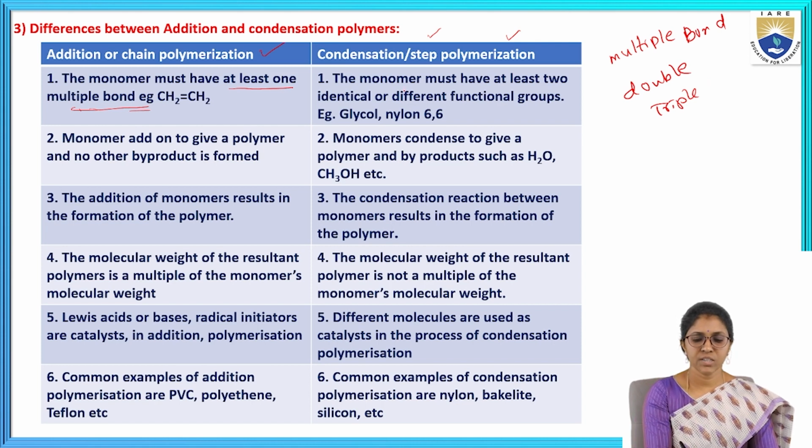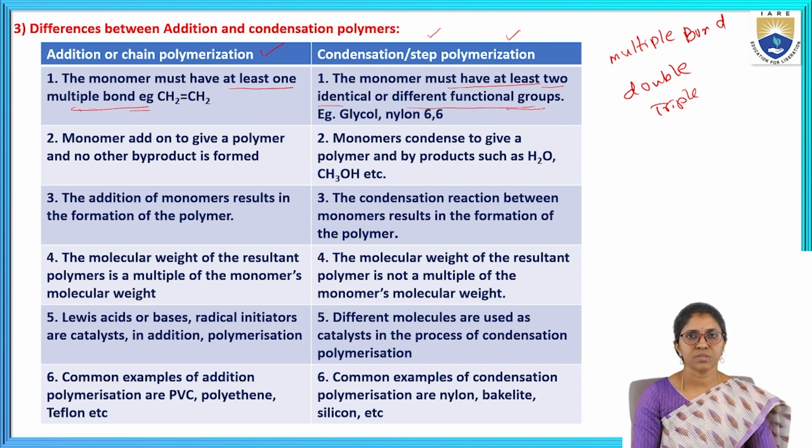Example, ethylene. In condensation polymerization, the monomer must have at least two identical or different functional groups. Examples, glycol, nylon 6,6.